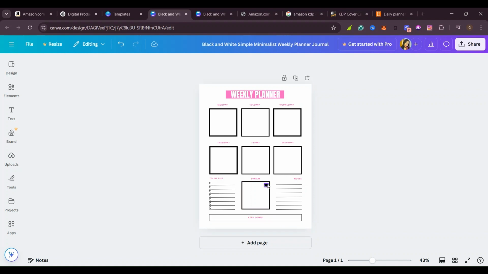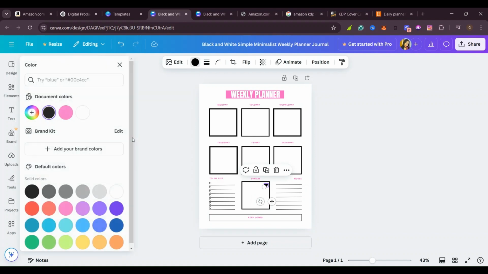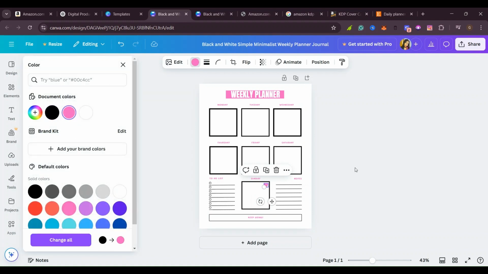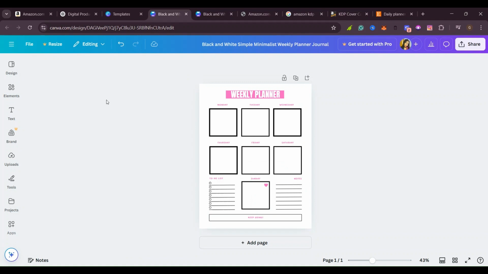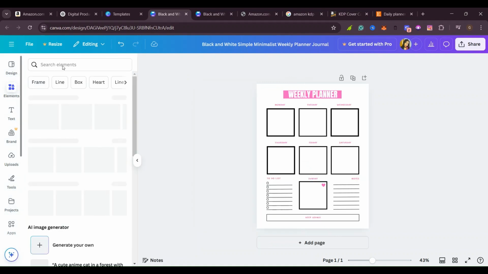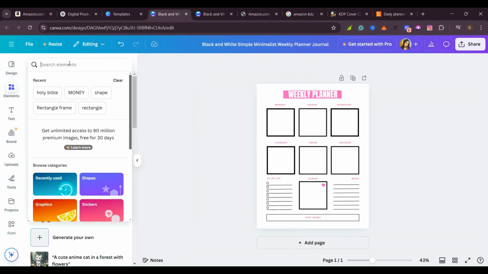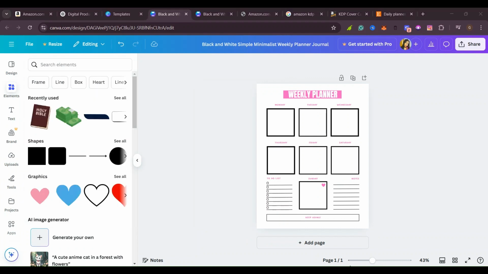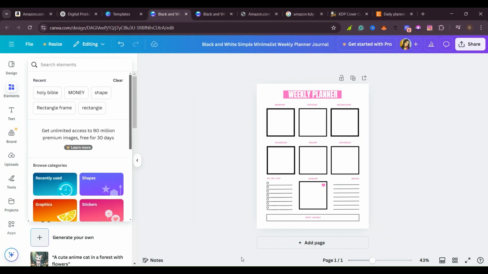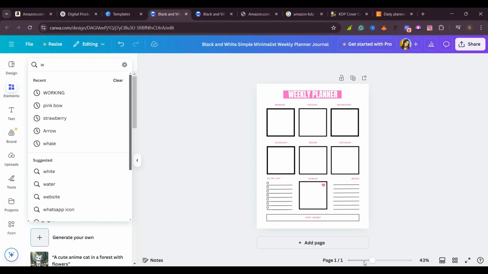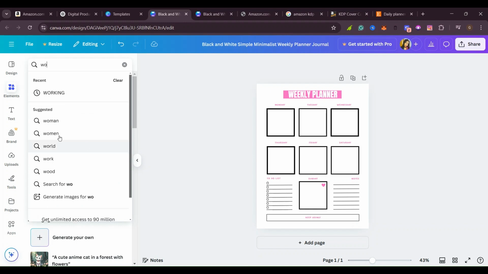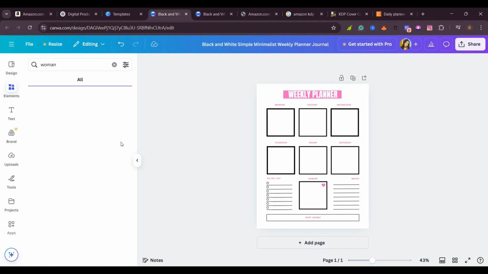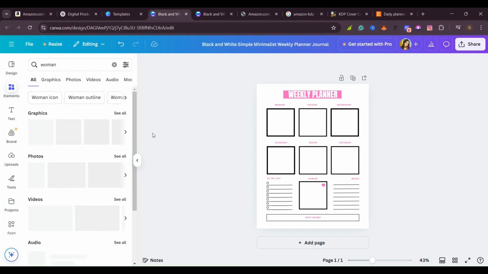If I want to change this element, which is a heart, then I can change it also to color pink. But if you want, you can leave it white or any other color you want. So if you want to add more elements to your design, for example, some cute pictures of women, then we can come here and search women. Or you want to add in some coffee. Maybe a woman wants to use their daily planner or weekly planner in the morning.